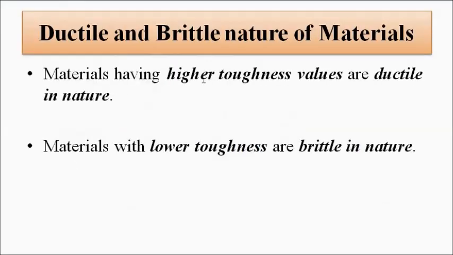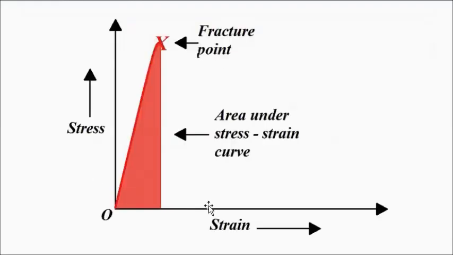So materials having higher toughness have a greater area under the stress strain curve and are ductile in nature, and materials with lower toughness or lower area under the curve are brittle in nature.